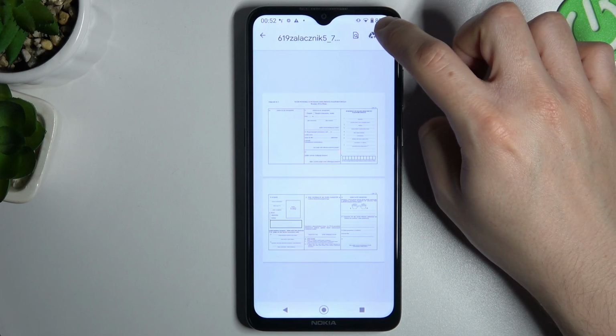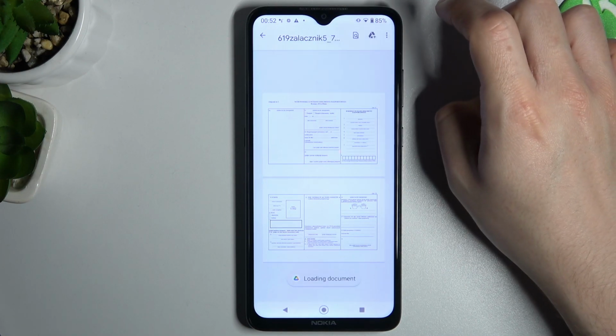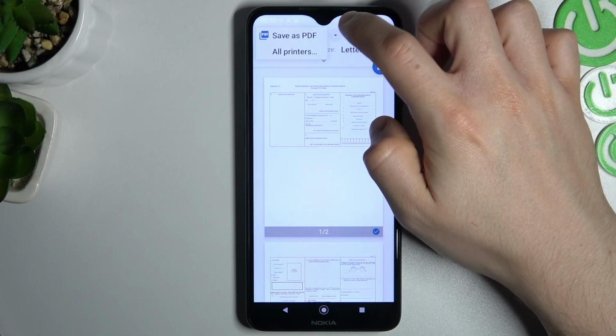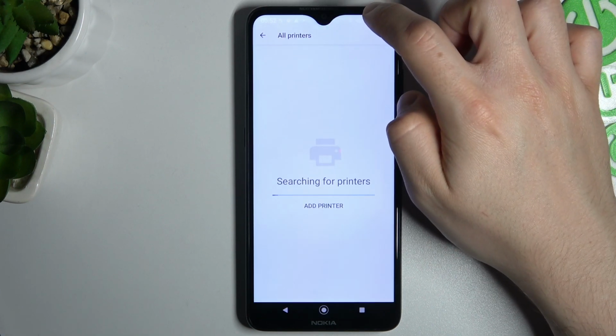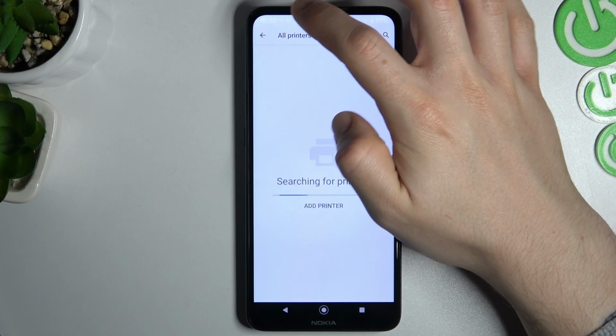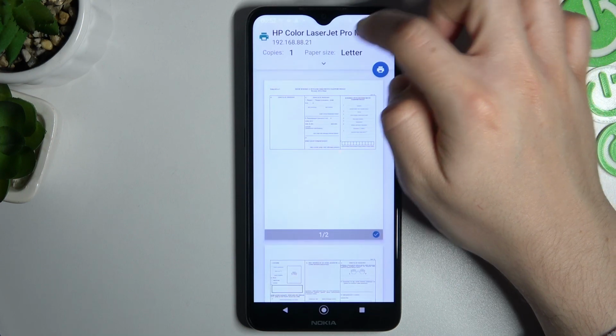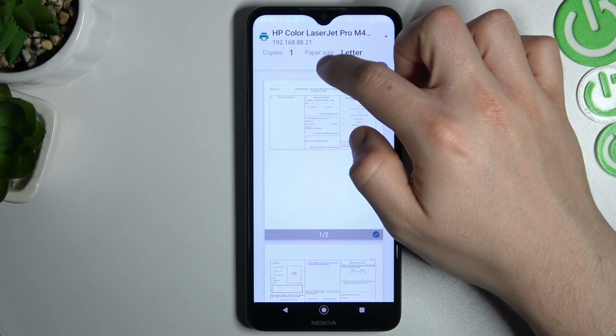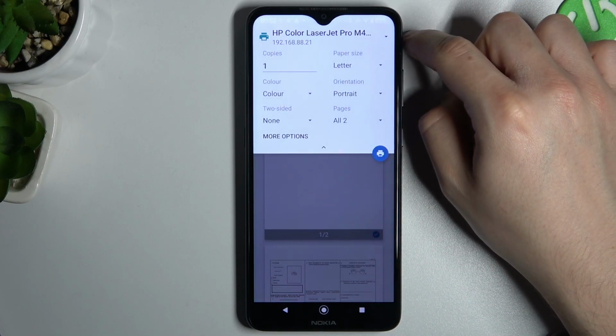Now click here on this three-dot icon and choose print. Now select your printer, and if you want to choose more settings or edit it, just slide your finger down.